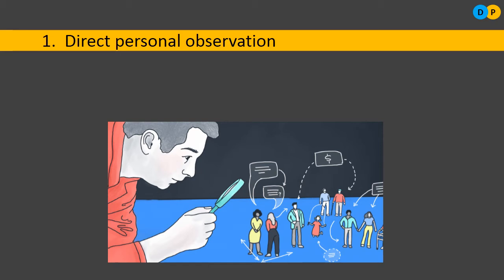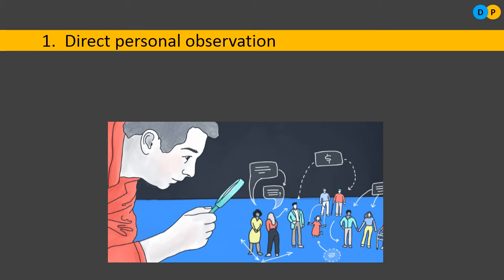This way of collecting data just by personal observation is referred to as the direct personal observation method. Here the investigator extracts the required information by personal observation of each and every unit, and the investigator must be a keen observer. That is very, very important. He needs to observe each and every minute detail, or else he might miss out on the data. Sometimes he cross examines the informant or respondent and records the information if necessary.